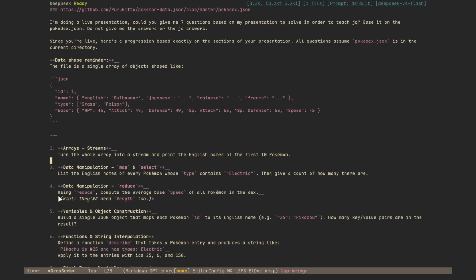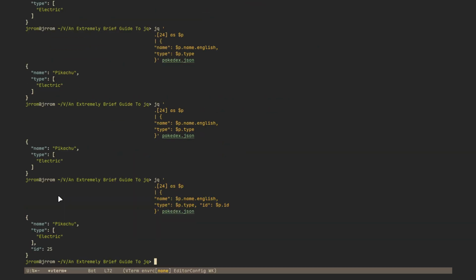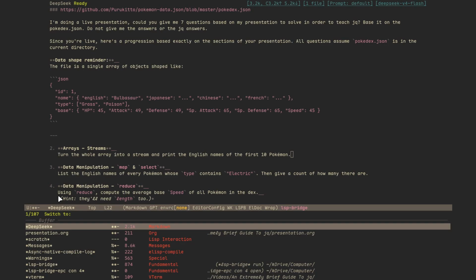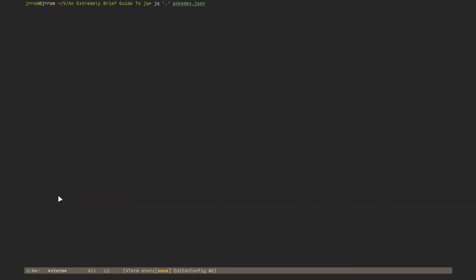Let's do array streams. Print the English names of the first 10 Pokemon. How about we print the names of the Pokemon with the highest HP? Okay, JQ. Let's do pokédex.json. We need to get dot for each one.